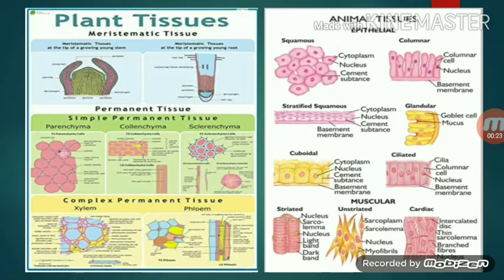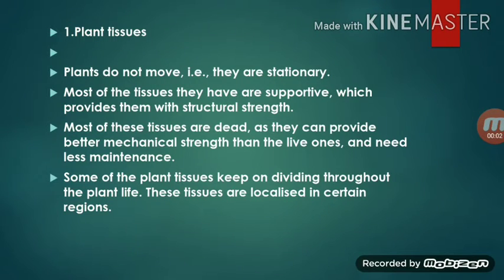Also, just have a look at the animal tissue. There are epithelial tissues. They are of several types. Okay? Muscular tissue, cardiac tissue. We are going to study in detail about all these types of tissues. Alright? Plant tissue and animal tissues. First of all, we are going to discuss plant tissues.